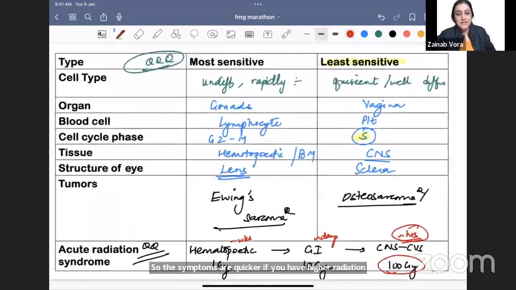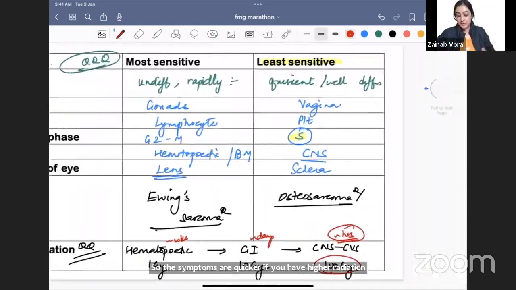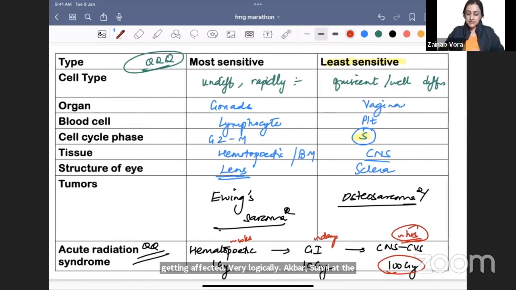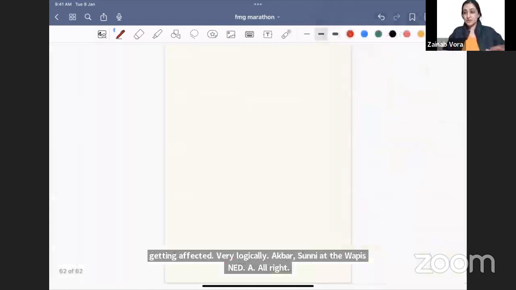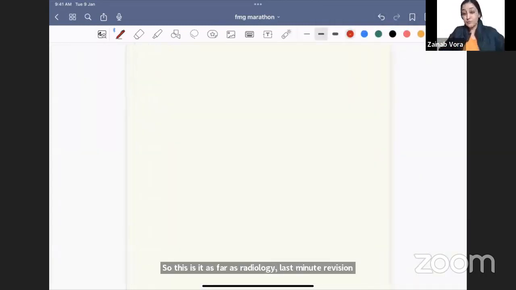Very logical. Once you've heard this, you won't have to revise it again. All right, so this is it as far as radiology last minute revision was concerned. I have 4 minutes left.